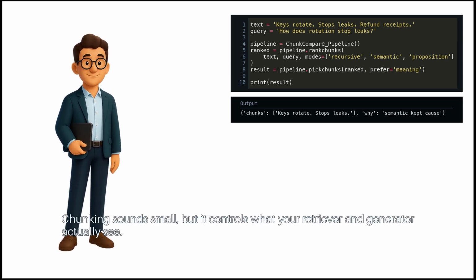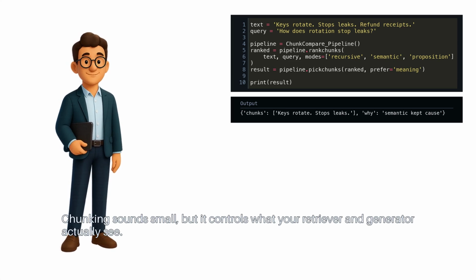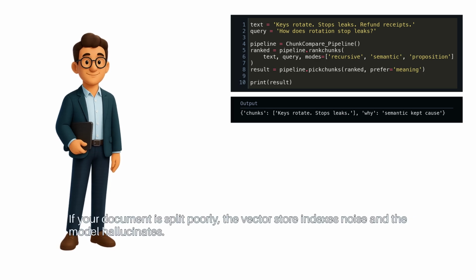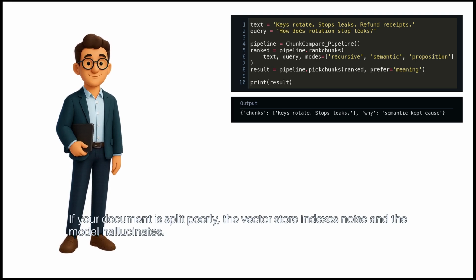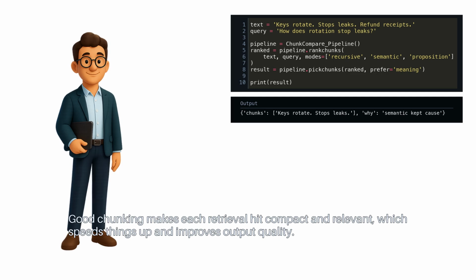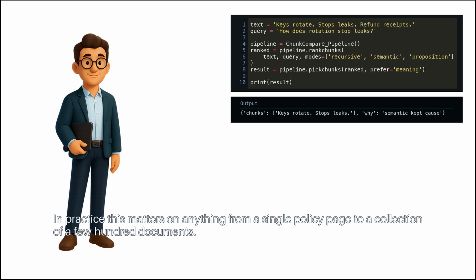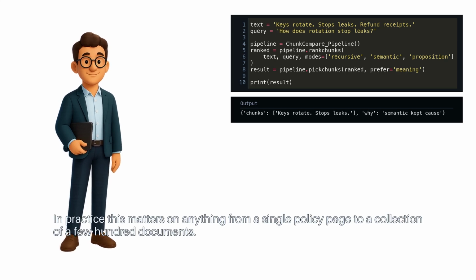Chunking sounds small, but it controls what your retriever and generator actually see. If your document is split poorly, the vector store indexes noise, and the model hallucinates. Good chunking makes each retrieval hit compact and relevant, which speeds things up and improves output quality. In practice, this matters on anything from a single policy page to a collection of a few hundred documents.